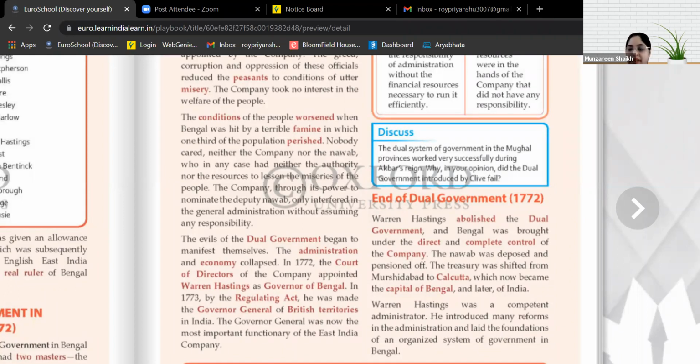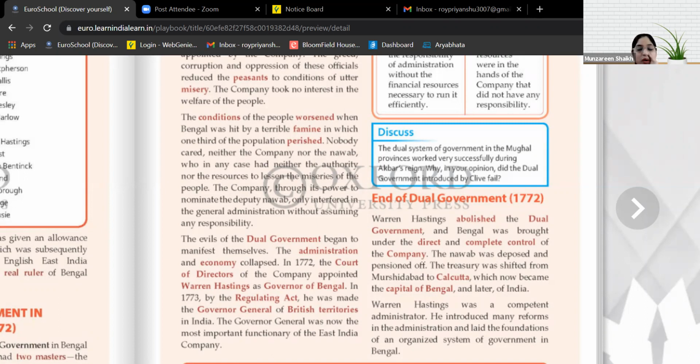So now they removed the Nawab completely from Bengal, and now everything was in the hands of the company, that means the Britishers. Along with that, they also shifted the Nawab's treasury from Murshidabad to Calcutta, and they made it the capital.